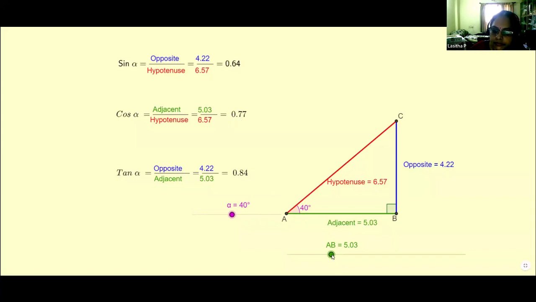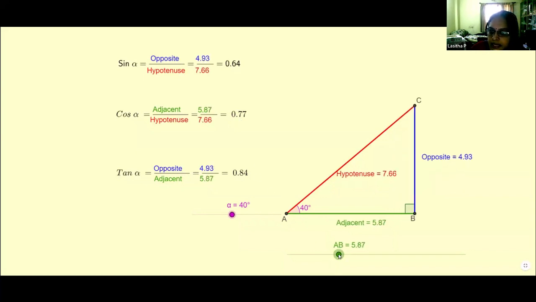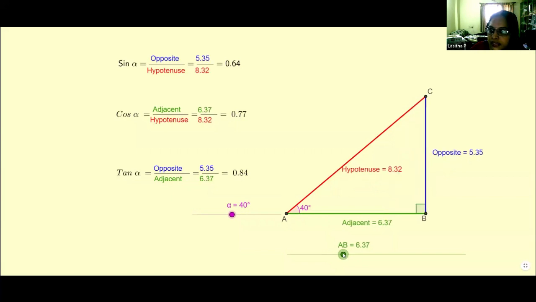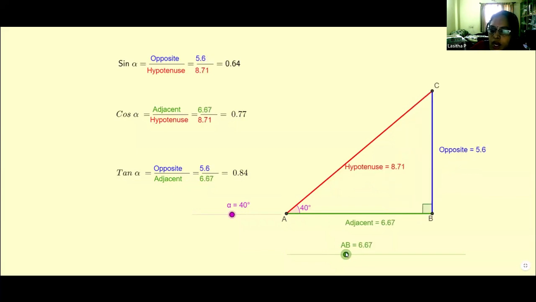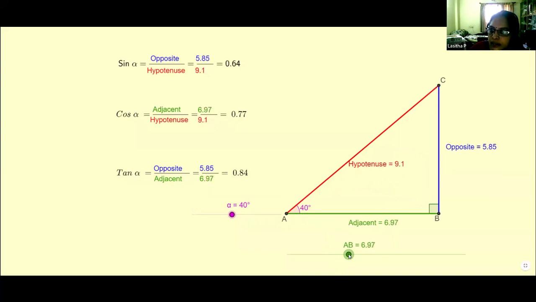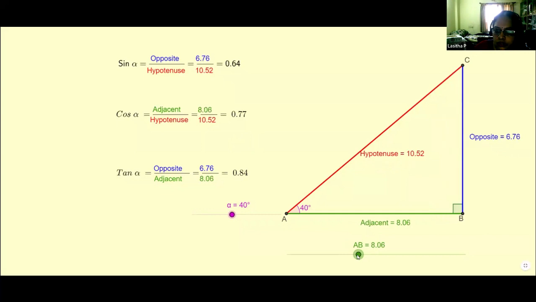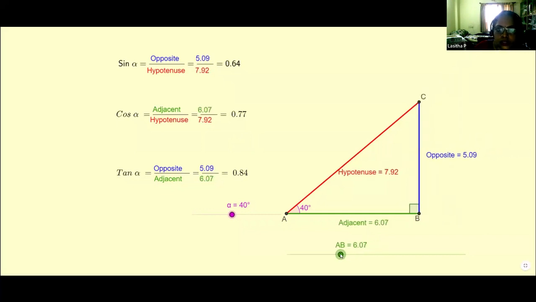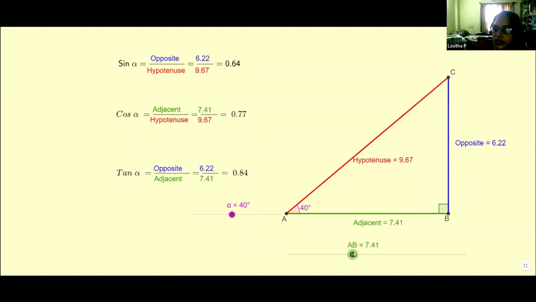Even if I change the sides of this triangle, so different triangles, instead of drawing them on the board, you can create or show this to them. You can tell them to write as an exercise: for this side length, what is the ratio? They can understand that the ratio is not changing for the angle 40. However much you change the sides, the value of sine 40 remains the same. Those ideas you can bring here.